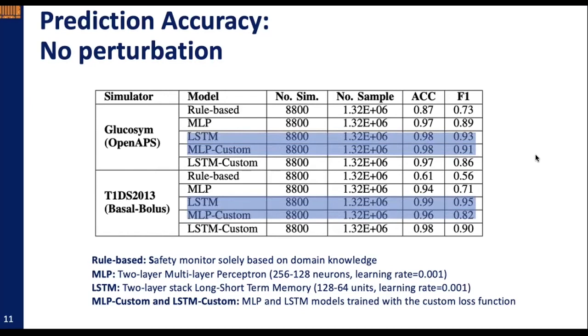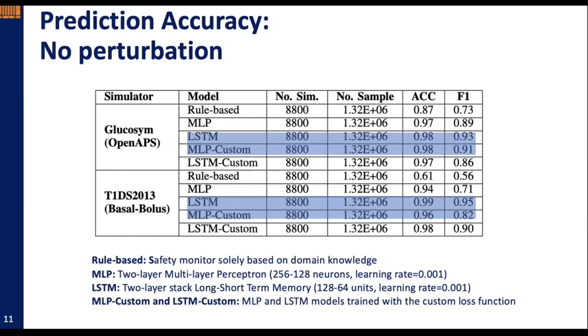We first evaluate the performance of each ML monitor, as well as a rule-based one, which is developed purely based on domain knowledge, in detecting anomalies without any perturbation. We see that the MLP safety monitor trained with Gaussian loss function achieved a higher F1 score than baseline MLP monitors, as well as the rule-based safety monitors.